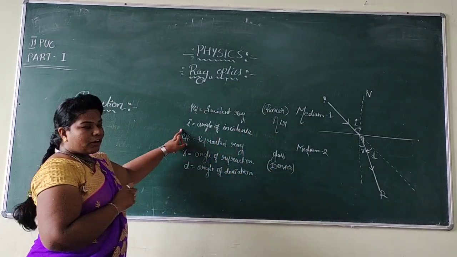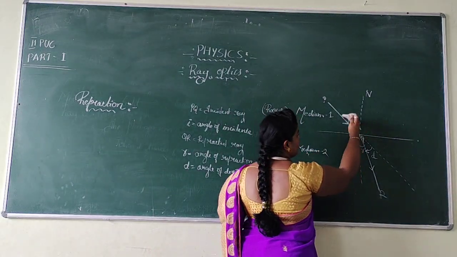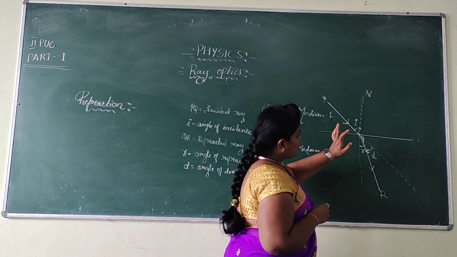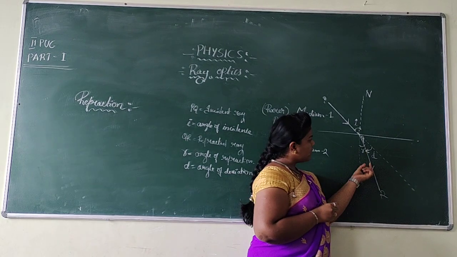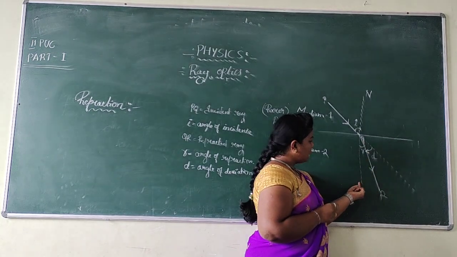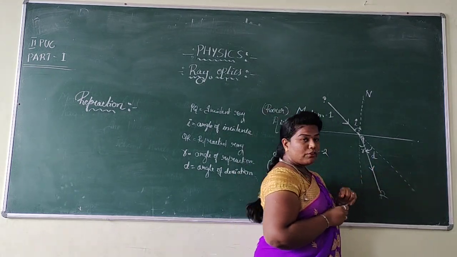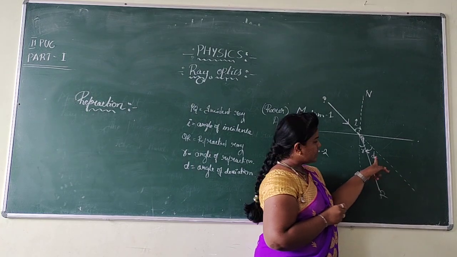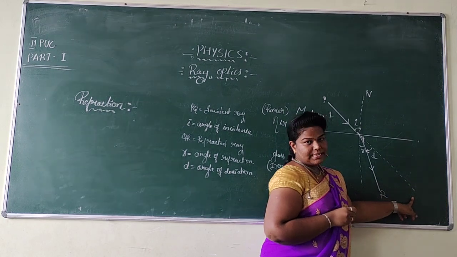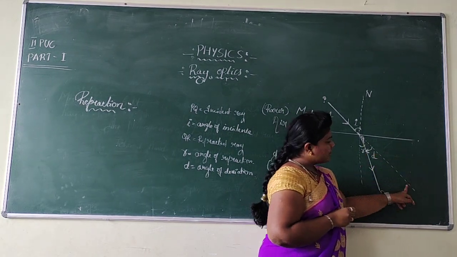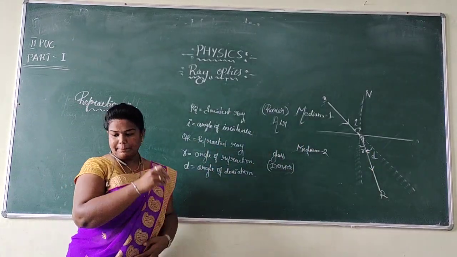So then let us define. What is angle of incidence? The angle present between the normal and the incident ray is called the angle of incidence. What is the angle of refraction? The angle between the refracted ray and the normal is called the angle of refraction. And then what is the angle of deviation? The angle of deviation is the angle present between the refracted ray and the direction of the incident ray, represented by d.